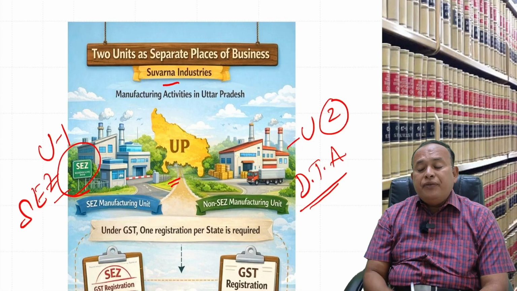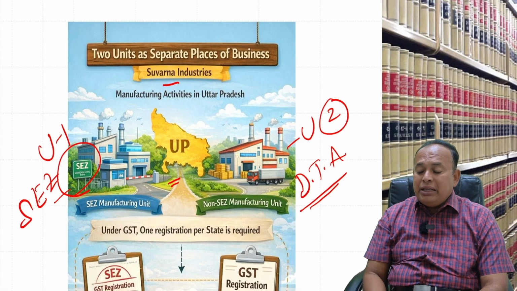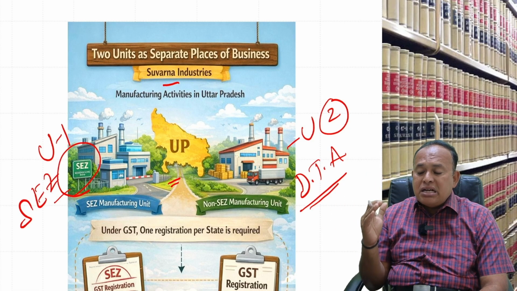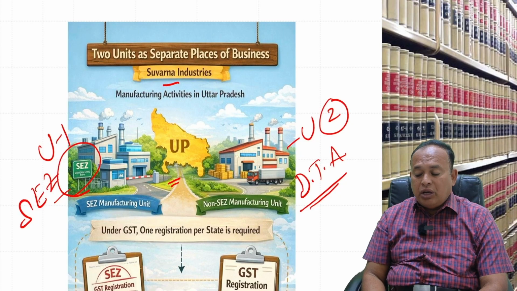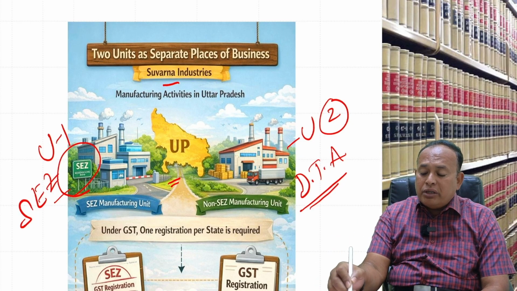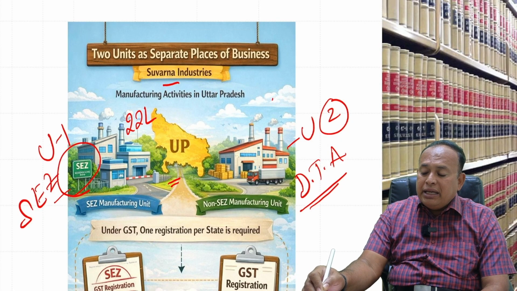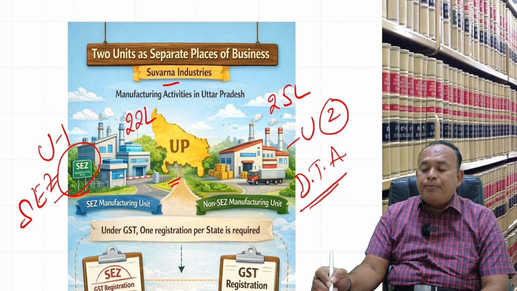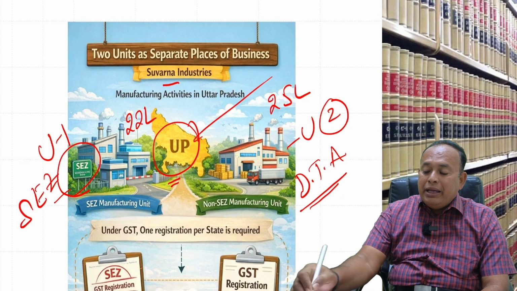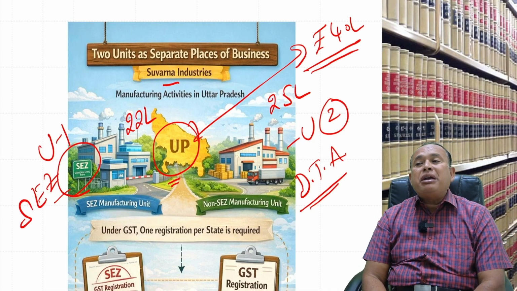Now, Suvarna Industries has two units, one in SEZ, the other non-SEZ. Assume a scenario that the aggregate turnover of SEZ is 22 lakhs, here 25 lakhs, supplying goods in Uttar Pradesh, UP. The UP turnover limit is 40 lakhs if you supply taxable goods.